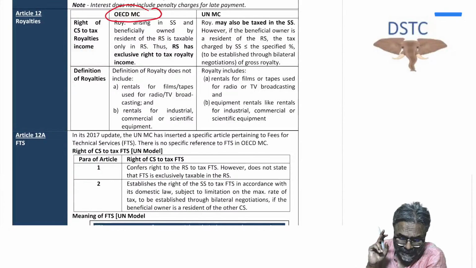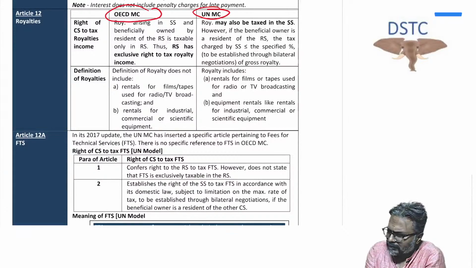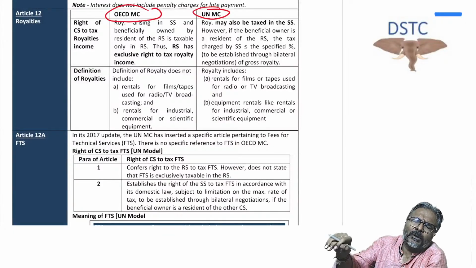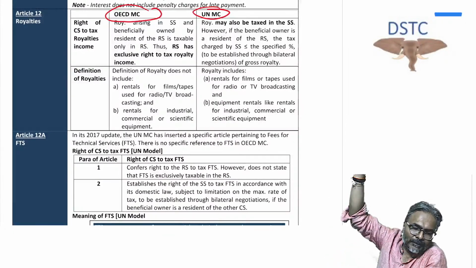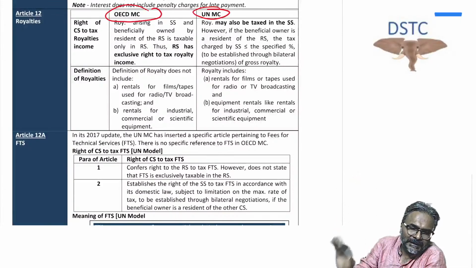The source country does not have any right to tax the royalty income. But so far as the UN model is concerned, it allows the flexibility even to the source country to tax this royalty income which has arisen or accrued in that particular country. What the UN model does is provide an upper limit of tax rates, nothing more than that.